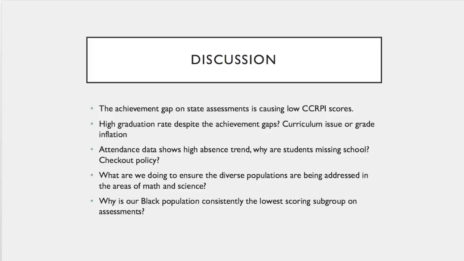And to me, probably the biggest takeaway from this: when I started this data overview, I thought with such a large Hispanic population and such a large percentage of students having limited English proficiency, that the Hispanic population would have the highest achievement gap. But when you look at the data, while there are not as many black students at Calhoun High School, on the state assessments, they are consistently performing the lowest out of each subgroup, compared to the white population and the Hispanic population. So there's obviously, to me, a divide in what we're doing for our black population, and that needs to be discussed, and hopefully something that you can see from this data as well.